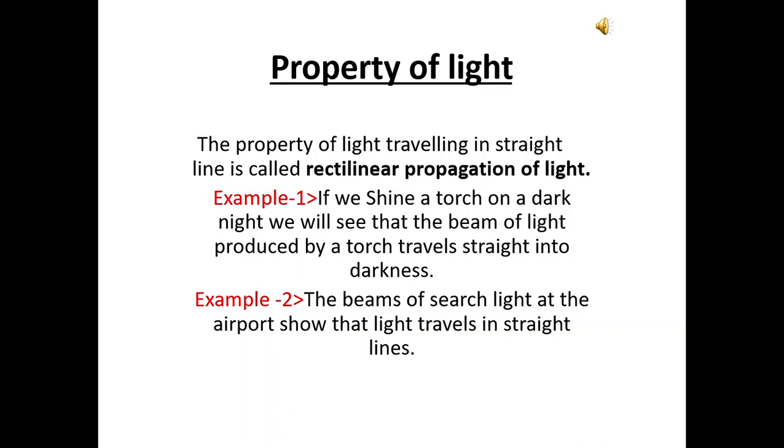Now, the property of light is that it travels in a straight line, and this property is called rectilinear propagation of light. That means the property of light traveling in a straight line is called rectilinear propagation of light. Now, two examples I am telling you. If we shine a torch on a dark night, we will see a beam of light produced by the torch travel straight into darkness. Second example, the beams of searchlight at the airport show that light travels in straight lines.